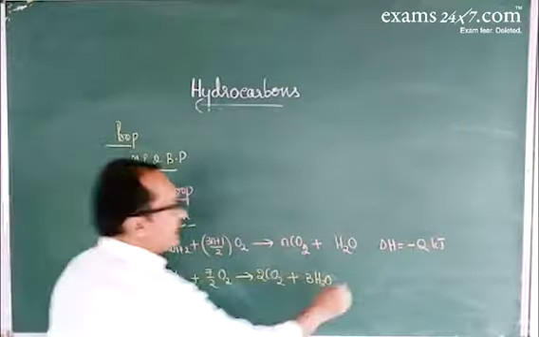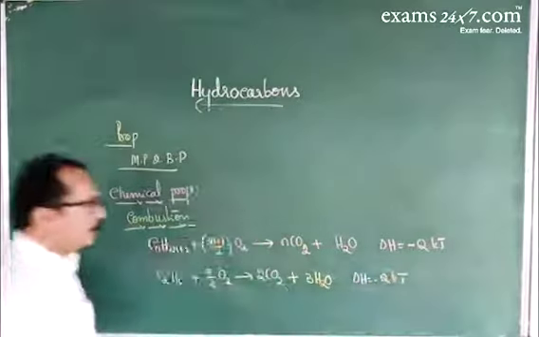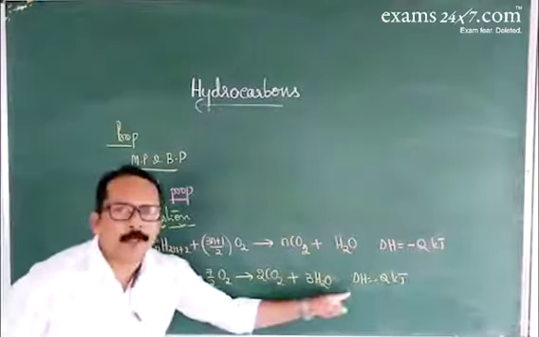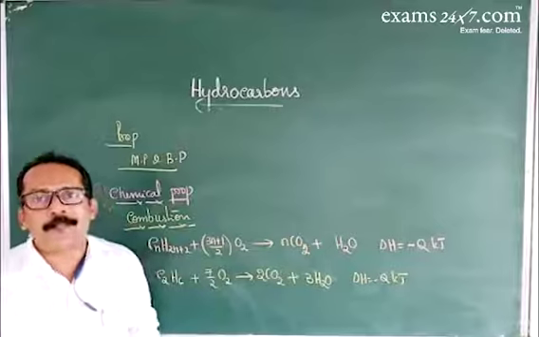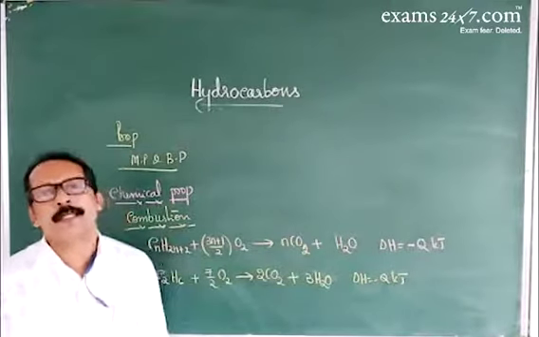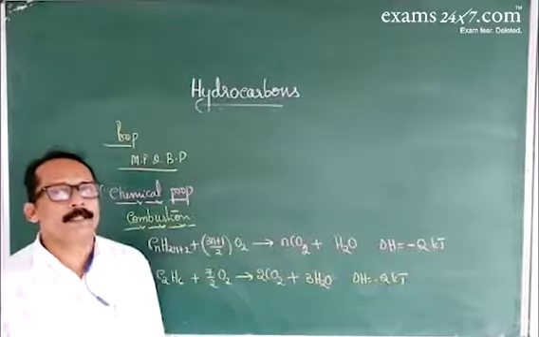So delta H is negative, minus Q kilojoule. Here, as the delta H value decreases, stability increases. Among the isomeric alkanes, as the branching increases, the delta H value decreases. That means stability increases.